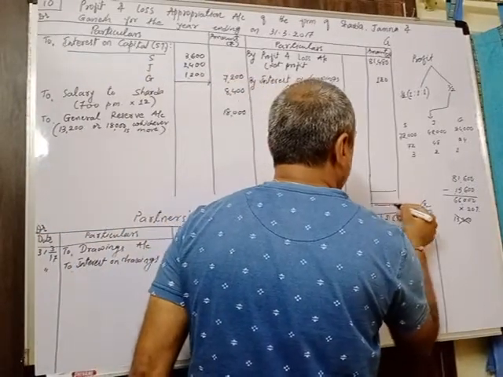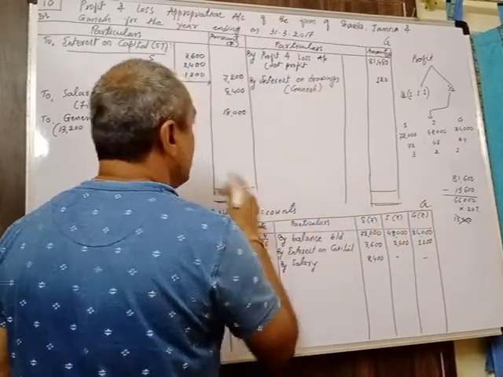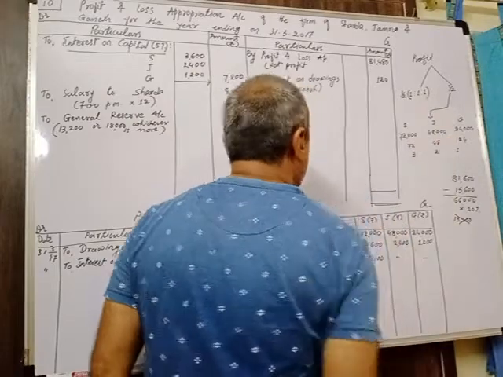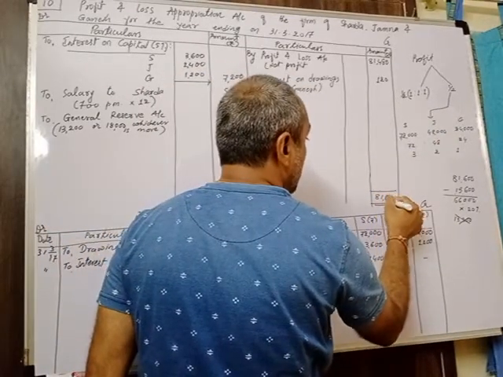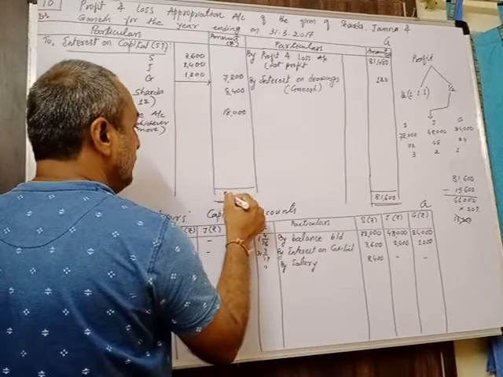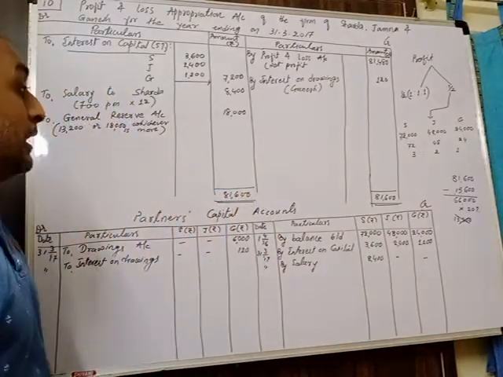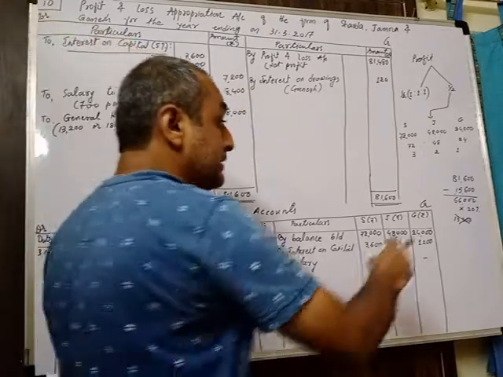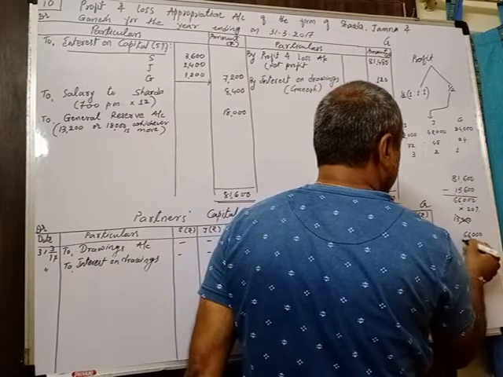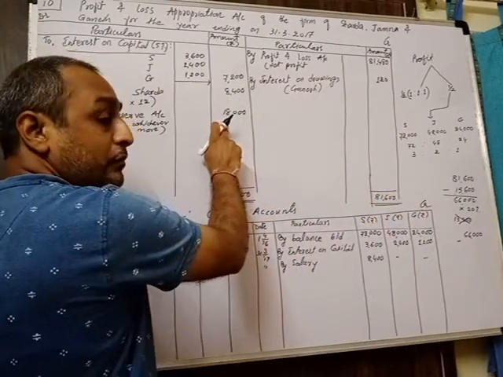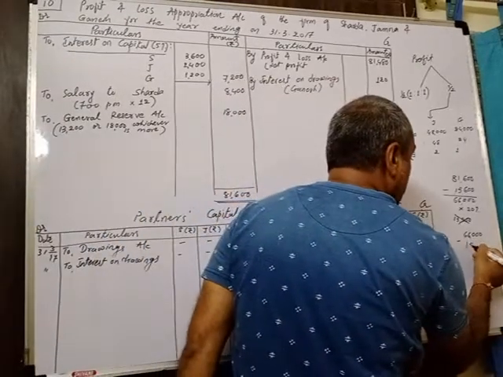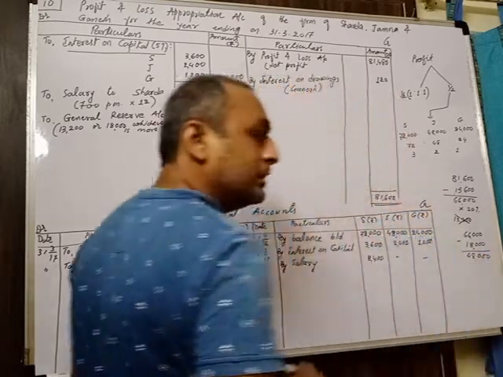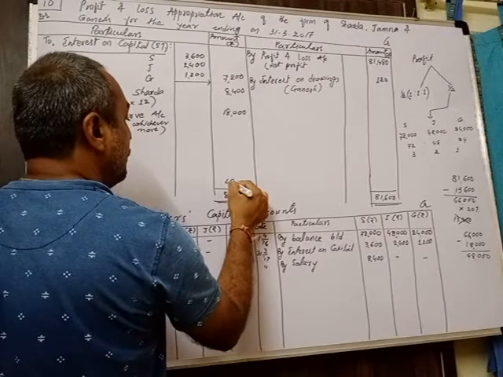Now we have to close the account, because all the points are recorded. So now we will close this account and find out the divisible profit which you have to distribute in this proportion, half value. So the total of the credit side itself is more, 81,600. Now from this amount we have to deduct these 3 values, out of which 2 values are already deducted, and we got the answer 66,000. From this 66,000 we are going to deduct the additional amount we have recorded over here, 18,000. So deduct 18,000 from 66,000. What is the difference we are getting? 48,000. This is your divisible profit that you can write over here, 48,000.